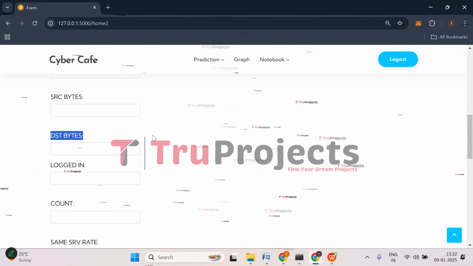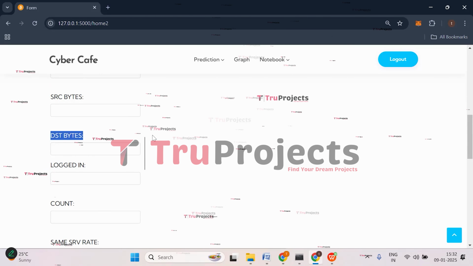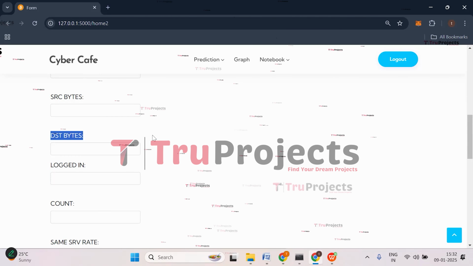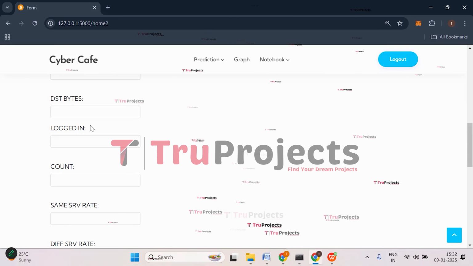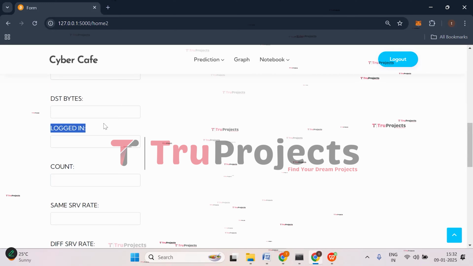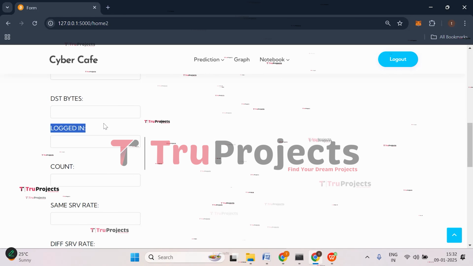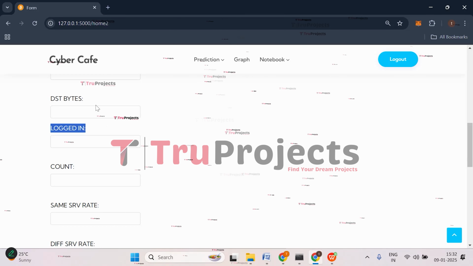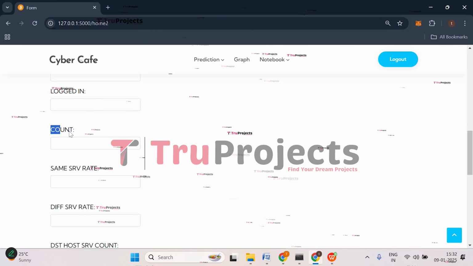Then we have destination bytes. This represents the total number of bytes sent to the destination, that is the receiver, in a network flow. This measures the amount of data transmitted from the source to the destination during the flow. Logged in. This indicates whether a user is logged into the system or not during the flow, typically used to distinguish between authenticated and unauthenticated sessions, helping to detect unauthorized access.